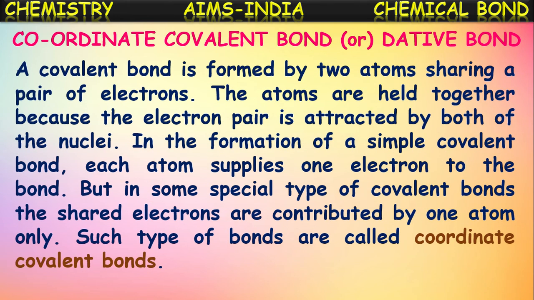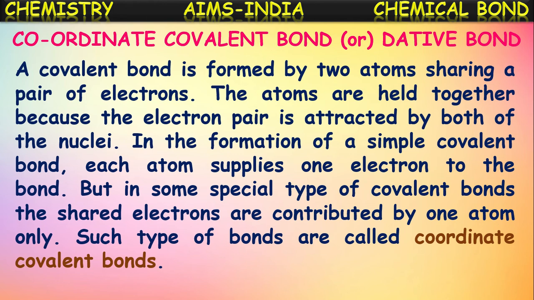A covalent bond is formed by two atoms sharing a pair of electrons, isn't it? One atom will contribute one electron and the other one will contribute one more electron. Hence, this pair of electrons is shared between those two atoms mutually. In that way, a covalent bond is formed. The atoms are held together because the electron pair is attracted by both the nuclei of the atoms equally.